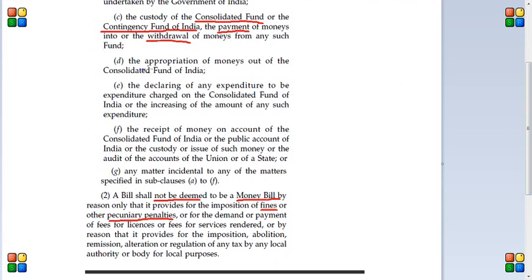And there are many other things, like the appropriation of monies out of the Consolidated Fund of India. The declaring of any expenditure to be expenditure charged on the Consolidated Fund of India, or the increasing of the amount of any such expenditure. It's also pretty clear. The receipt of money on account of the Consolidated Fund of India or the public account of India, or the custody or issue of such money, or the audit of the accounts of the Union or of a state. Next, any matters incidental to those specified in subclauses A to F.